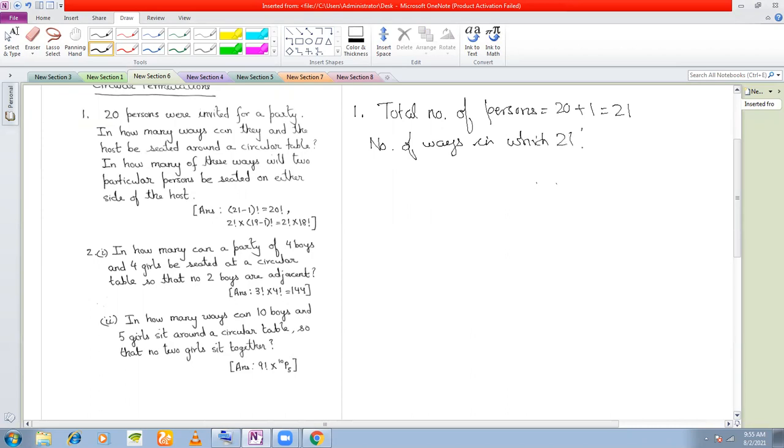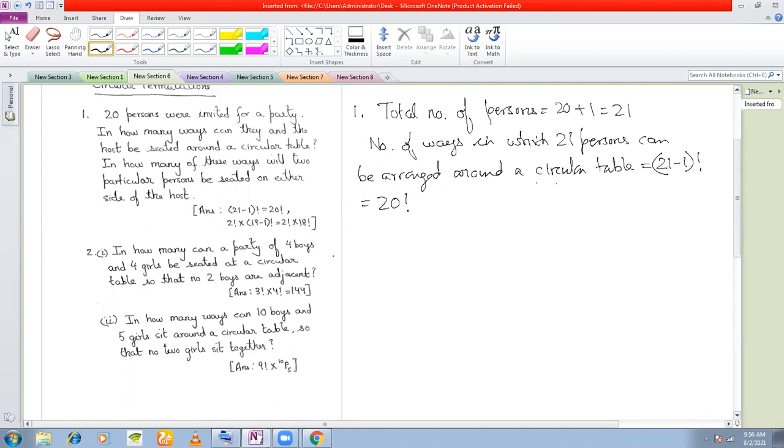Number of ways in which 21 persons can be arranged around a circular table. N minus 1 factorial, isn't it? So 21 minus 1 factorial, which is equal to 20 factorial. That answers the first part of the question. Okay.